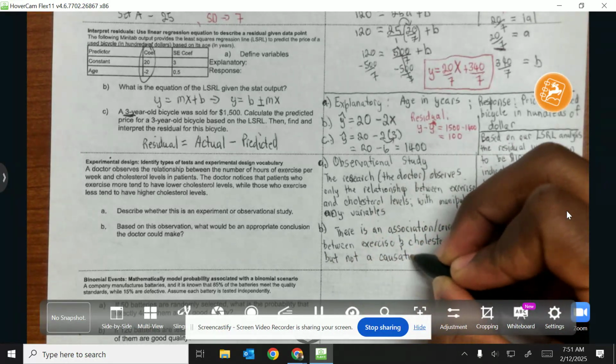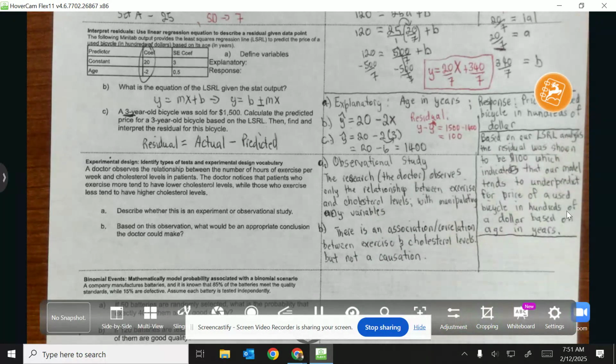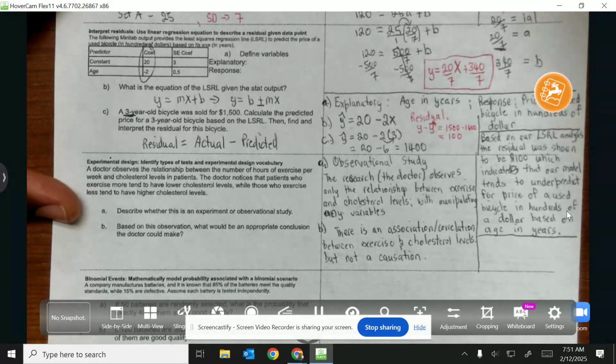If you had manipulated or controlled anything, or added any treatments, then we could say there's more of a causality. But because we didn't manipulate anything, we can only say there's an association or correlation between exercise and cholesterol levels.